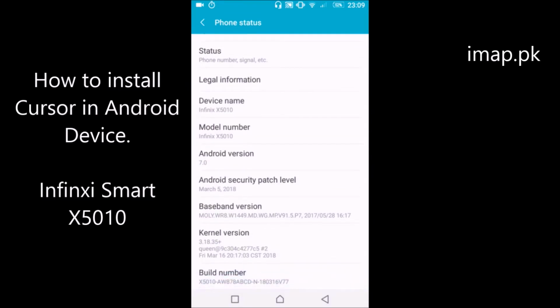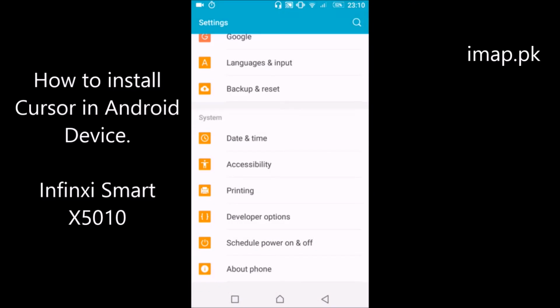Click it 7 times. 1, 2, 3, 4, 5, 6, 7. There is written no need, you have already enabled it. Go back to the settings. There is an option written developer option. Click it.